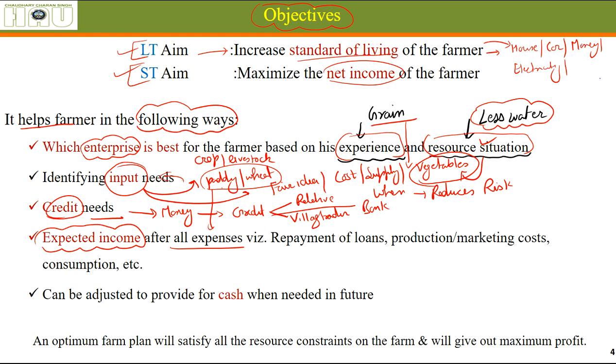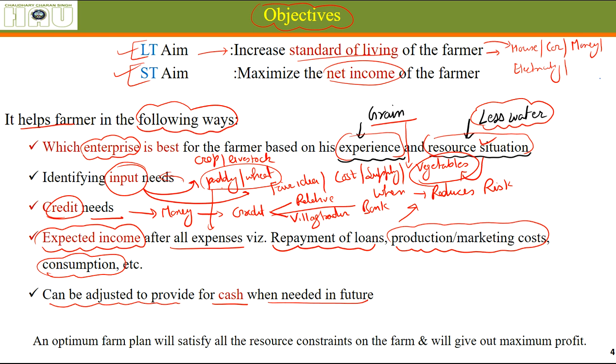So according to that profit, he can plan for repaying the loans he has taken, and he will also have to assess the production and marketing cost. Then only he can know about the profit, and also the consumption requirements. These things will be known well in advance. He will have a very good idea about these things. So again, it reduces the uncertainty and the risk. Also, a farm plan can be adjusted to provide cash when it is needed in the future.